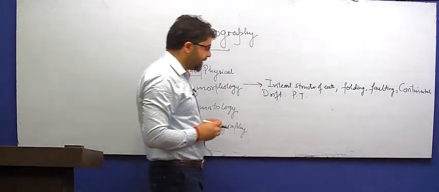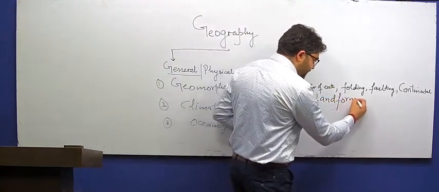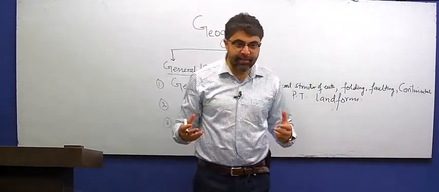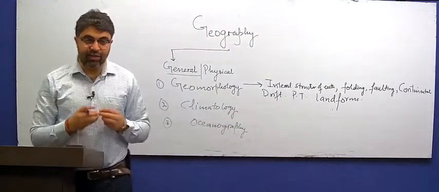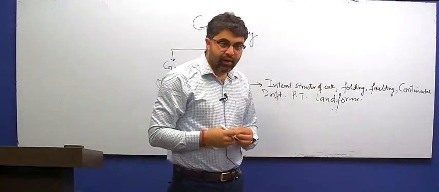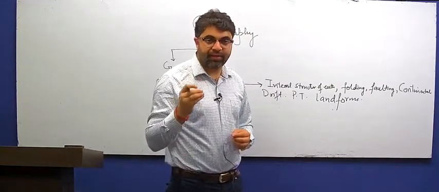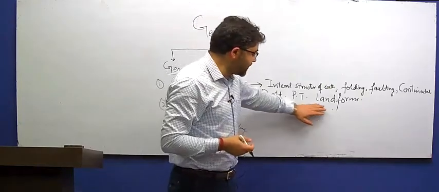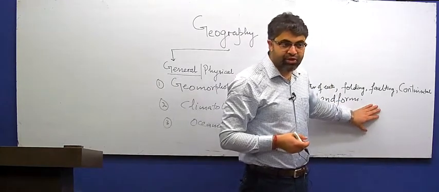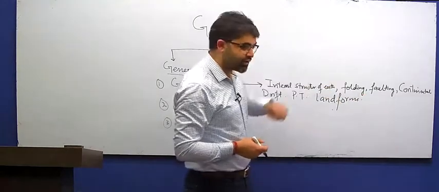Apart from that, there is one more topic that we need to cover, which is landforms. We know that there are a lot of processes that take place on the surface of Earth, which include glaciation, rainfall, wind systems. All these processes result in the removal of the upper layer of lithosphere, erosion, and they also cause deposition. So accordingly, we have erosional and depositional landforms that we need to discuss in this part of geography, geomorphology.